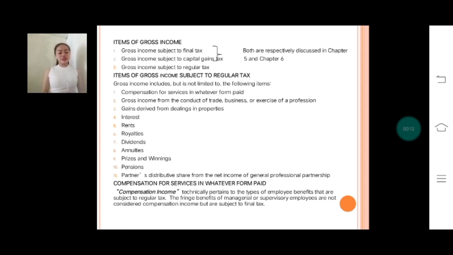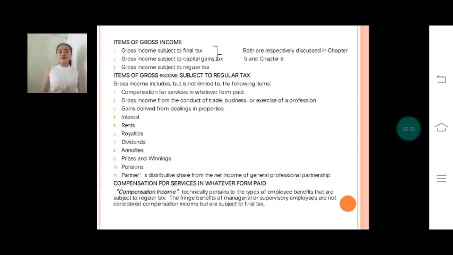Okay, so items of gross income. The term items of gross income, or inclusion in gross income, is a broad category pertaining to all items of income subject to taxation, namely gross income subject to final tax, gross income subject to capital gains tax, and gross income subject to regular tax. So, items of gross income subject to regular tax. Gross income includes but is not limited to the following items.